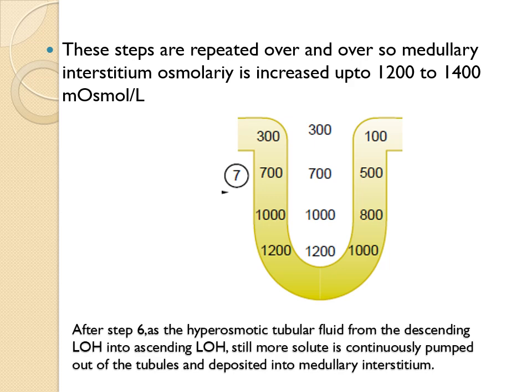So in this way, this countercurrent multiplier mechanism will create a hyperosmolar medullary interstitium, creating the osmotic gradient for water to be reabsorbed from the distal tubules, which we will discuss further.